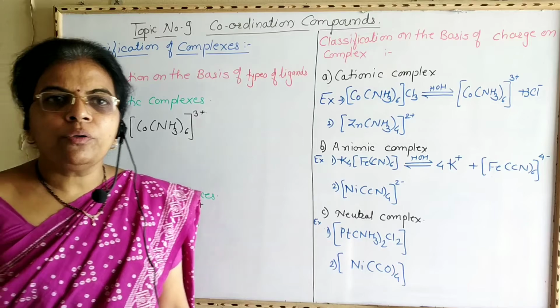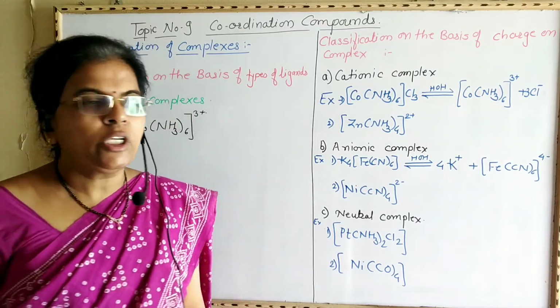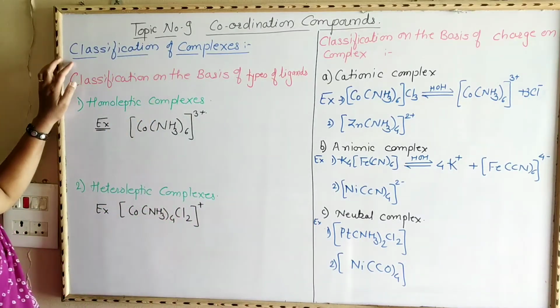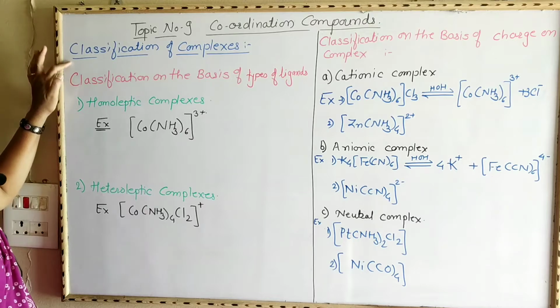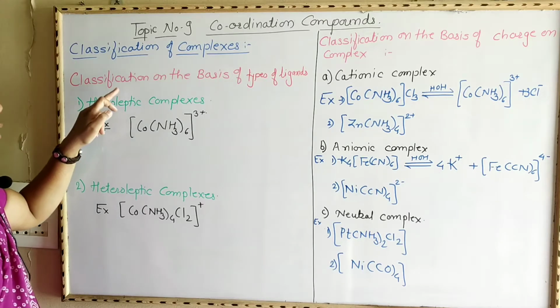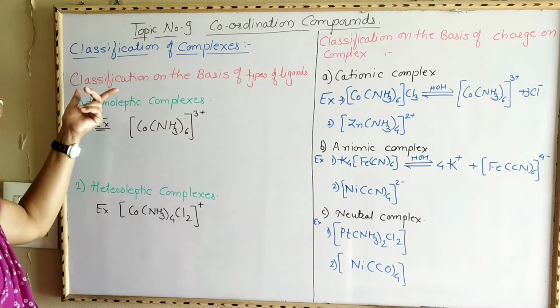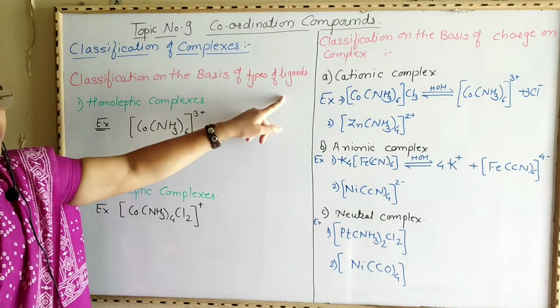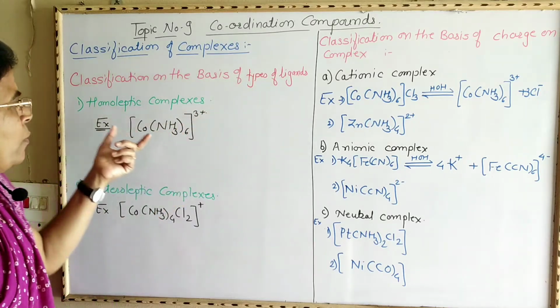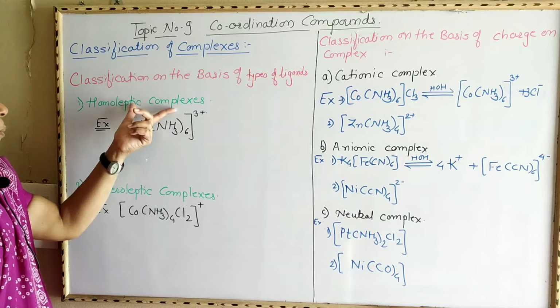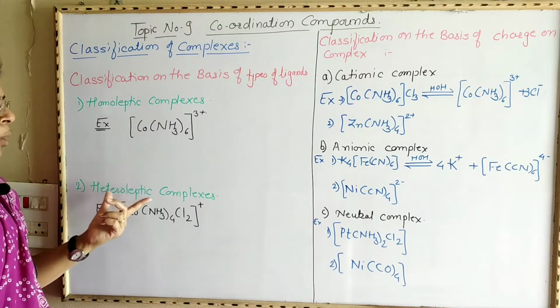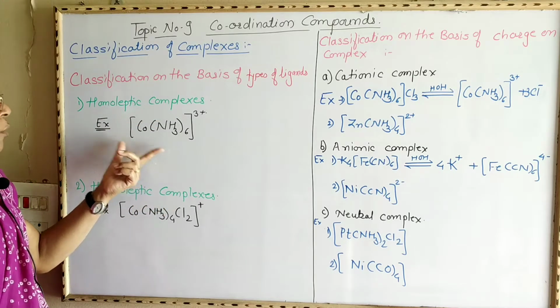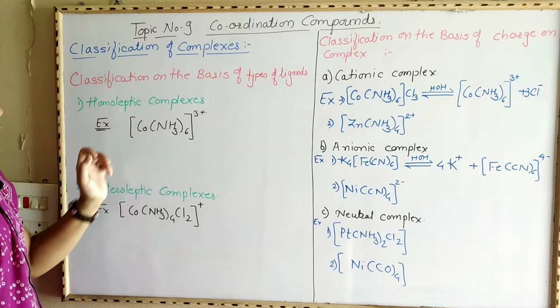Next point, we are going to see classification of coordination compounds. Now here, classification of coordination compounds is carried out in two ways, in which the first is classification on the basis of types of ligands. First is homoleptic complex and second is heteroleptic complex. Now first we are going to see what is meant by homoleptic complex.